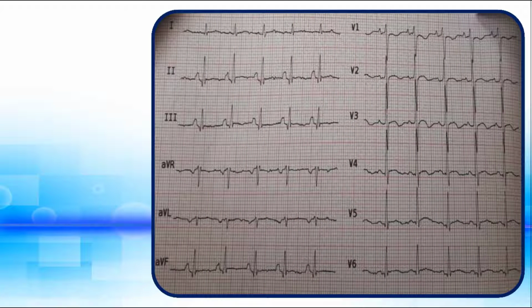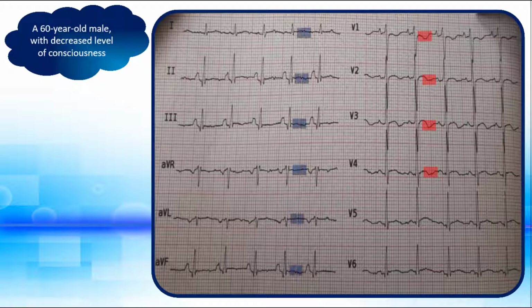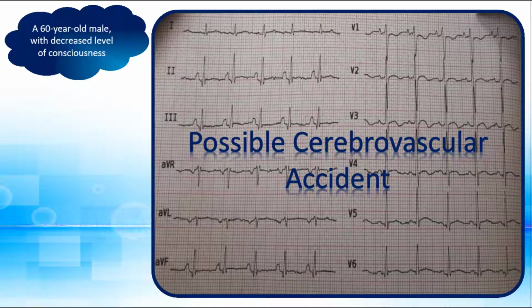This electrocardiogram belongs to a 60-year-old male, presented with decreased level of consciousness. As you see, there are shallow T-wave inversions in V1 to V4, and diffuse T-wave flattening in limb leads. Therefore, the ST-T changes are nonspecific. According to the history, this patient requires immediate neurologic evaluation for cerebrovascular accidents.